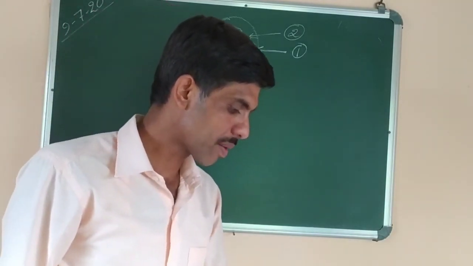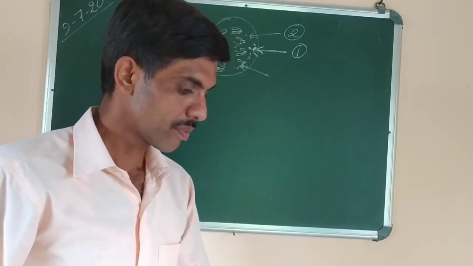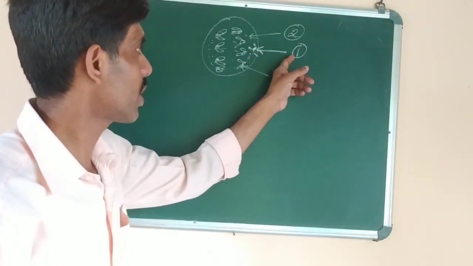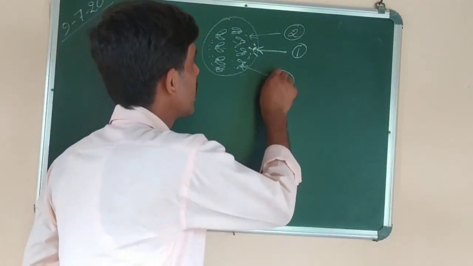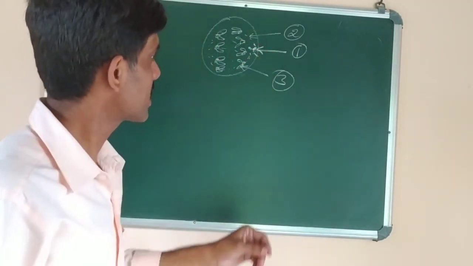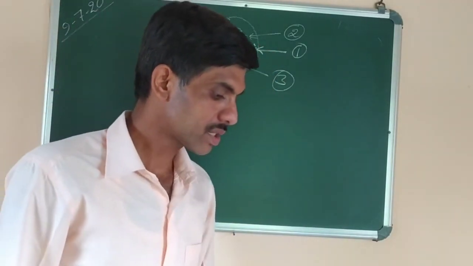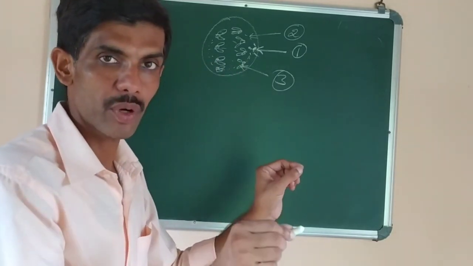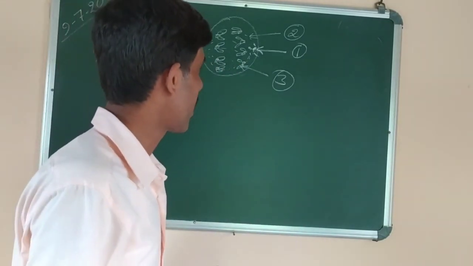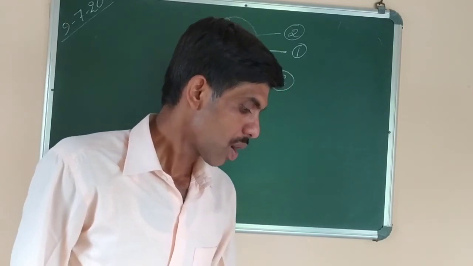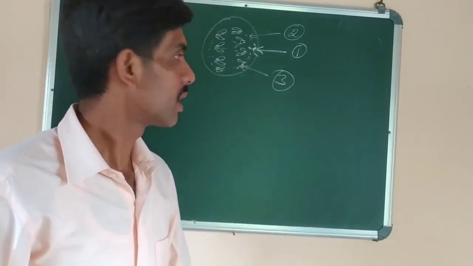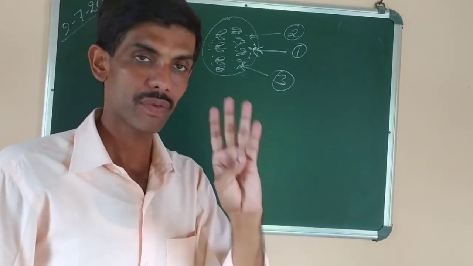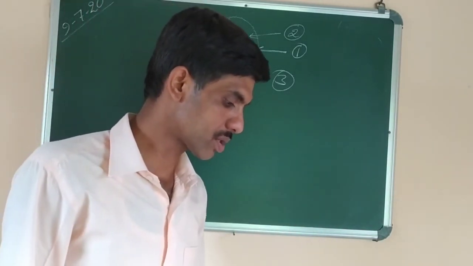Then name the parts labelled 1, 2, 3. Part 1 is centriole. The centrosome already divided to form centrioles. Number 2 is the spindle fibers. And the third one is the daughter chromosomes. So daughter chromosomes, because of splitting of chromosome, two daughter chromosomes are formed. And next question is, what is the chromosome number of the cell? You can see 1, 2, 3, 4. So chromosome number of the cell is 4. It can be 5, it can be 6 also.